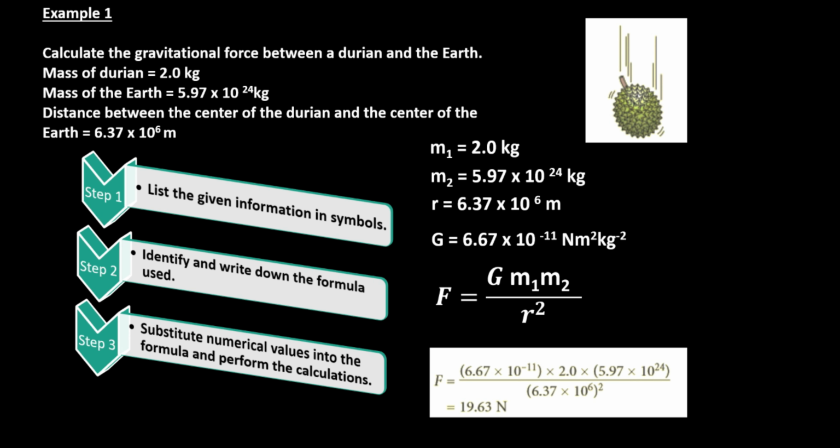G equal to 6.67 times 10 power of negative 11, M1 equal to 2, M2 equal to 5.97 times 10 power of 24, and R equal to 6.37 times 10 power of 6, squared. Then, use your calculator to calculate. The final answer will be 19.63 Newton.